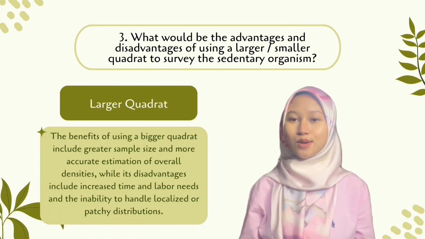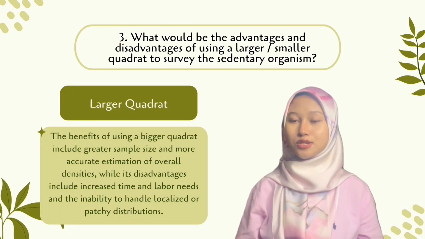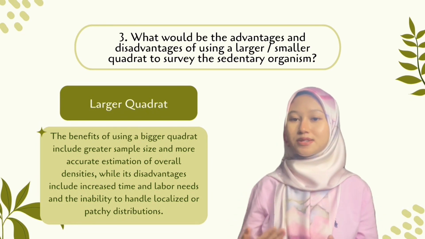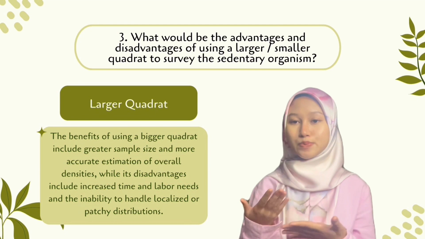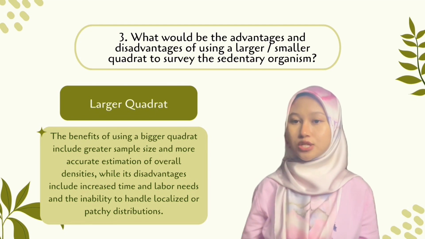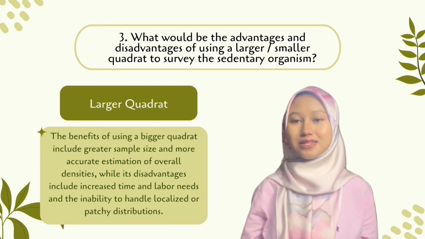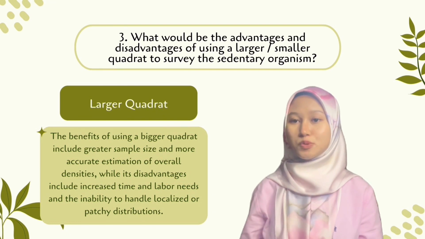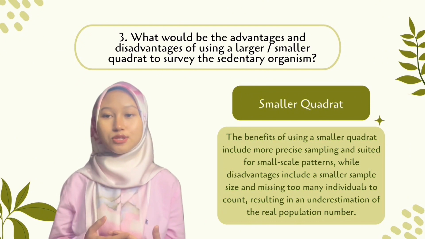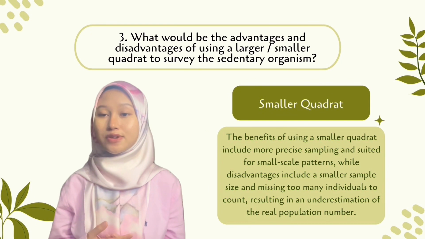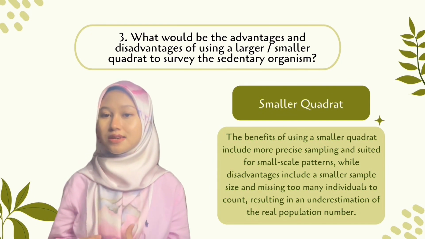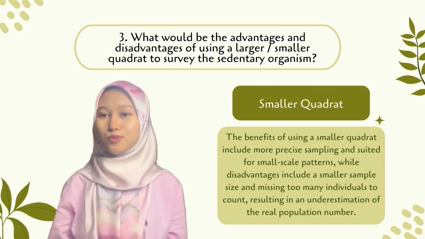The third question is, what will be the advantage and the disadvantage of using a larger or smaller quadrant to sample an organism? The benefit of using a bigger quadrant includes greater sample size and more accurate estimation of overall densities, while its disadvantages include increased time and labor needs and the inability to handle localized or patchy distributions. The benefit of using a smaller quadrant includes more precise sampling and suitability for small-scale patterns, while the disadvantage includes a small sample size and missing too many individuals to count, resulting in an underestimation of the real population number.